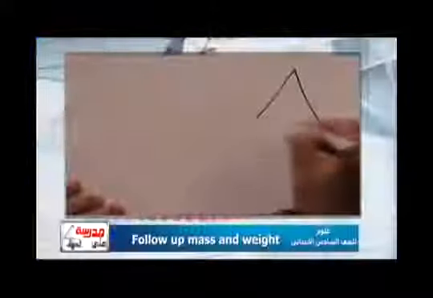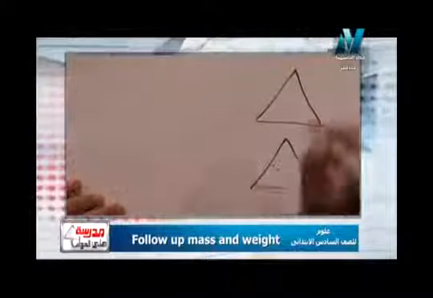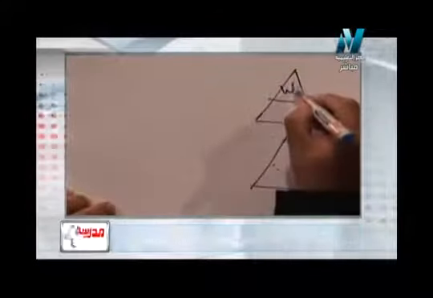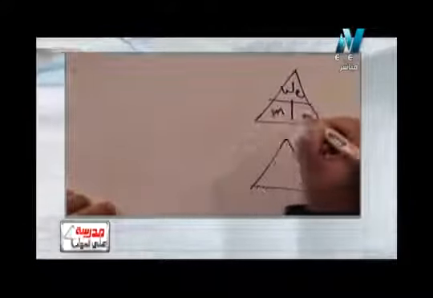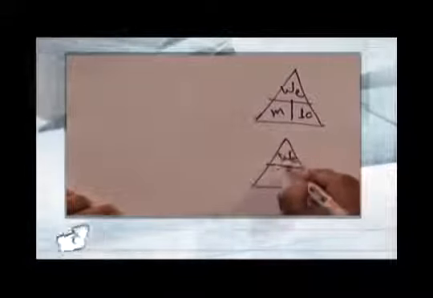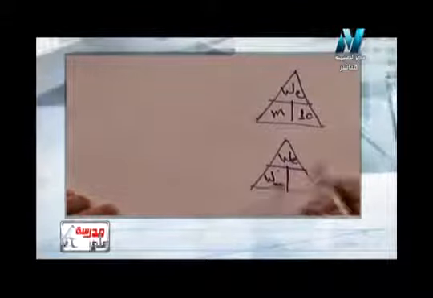Before I answer anything in the problem, I must try the two rules, which are first rule and second rule, okay? First rule deals with what? Deals with weight on the earth and mass by 10. Second rule deals with what? Weight on the earth and weight on the moon by 6.